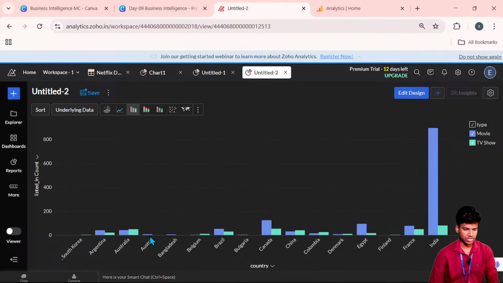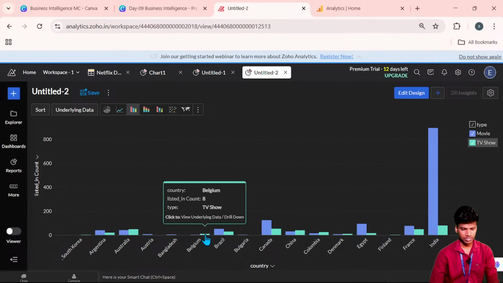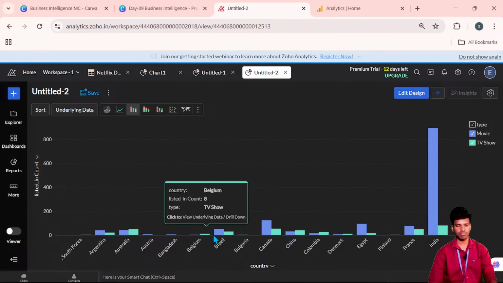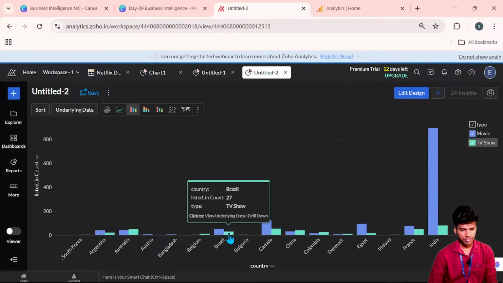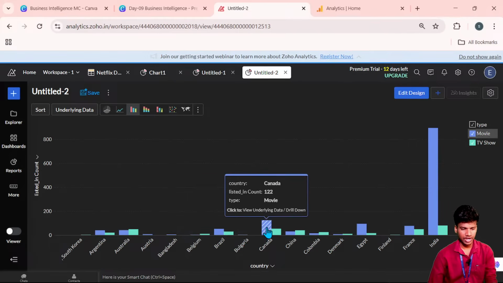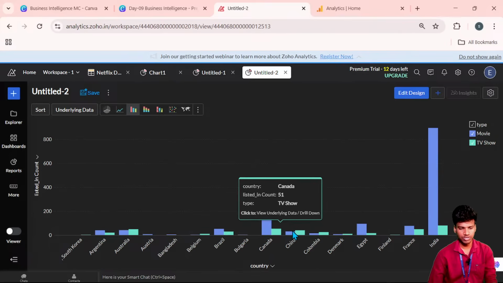Austria, I think it's Austria, right? Austria has movies only, about 5 genres. Bangladesh is the same, movies with 3 genres. Belgium has 38, which is TV shows. Brazil has 50 genres for movies and 27 for TV shows. Canada has 122 genres across movies and TV shows.